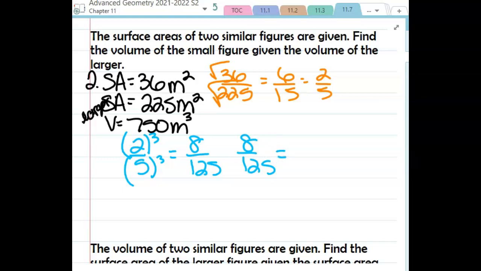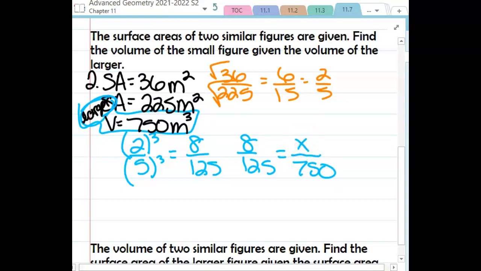Now my proportion, how I have it written, has larger over smaller. So on the right-hand side, it also needs to show larger over smaller. So this volume that I have here is the volume of the larger. So I'm going to put that 750 down there on the bottom, which means my x, my variable, is going to go on the top.